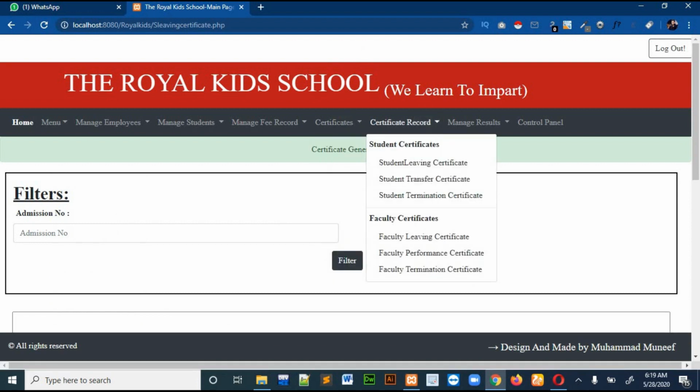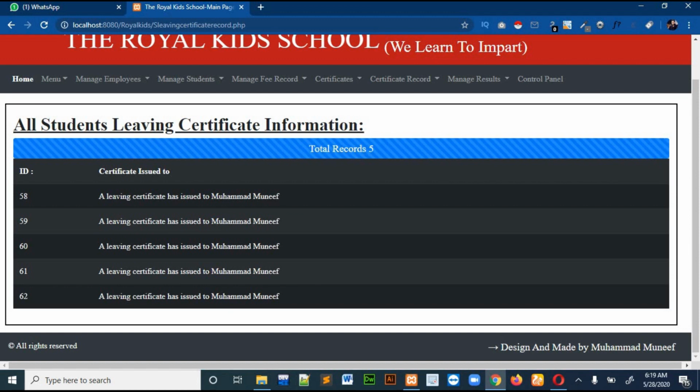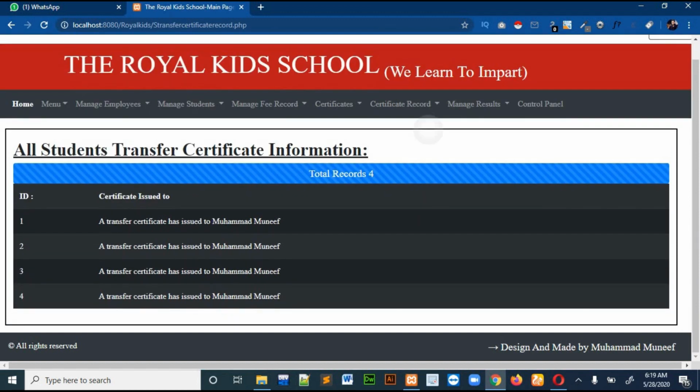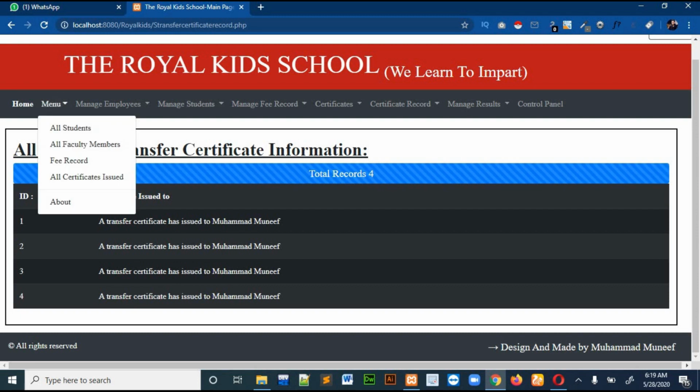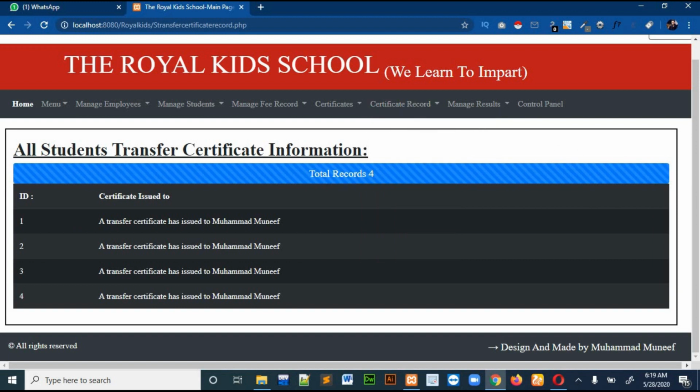And the certificate record is, if you want to see any specific record of any student, any certificate, you can come and see here. In the menu section we are seeing the records for all the certificates, but in this section we are seeing the records specifically. Okay, so then there is a manage student section. Before the manage student section, I will show you the control panel.